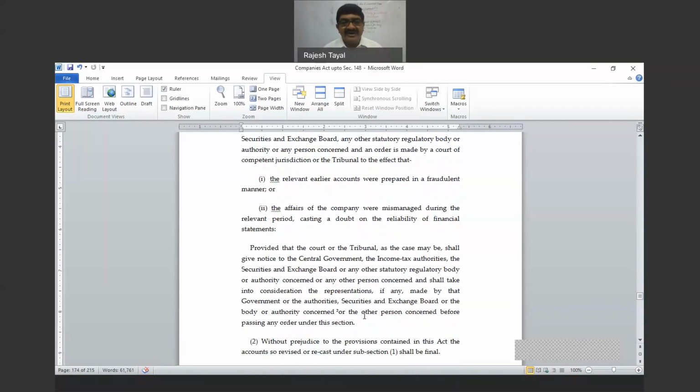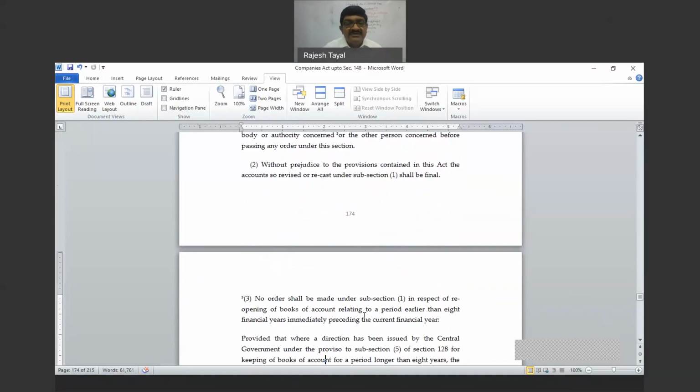Then, provided that the court or tribunal, as the case may be, will not pass an order directly when an application is made. All other related parties will be given a notice, everybody will be given an opportunity of being heard, and only then can any such order be passed. So under this section, just remember this one, what are the grounds? And subsection 3.